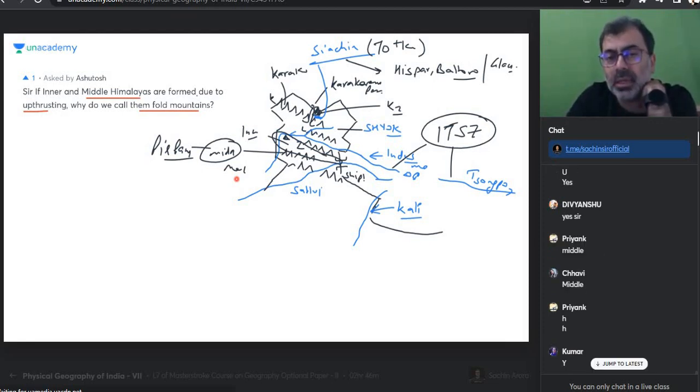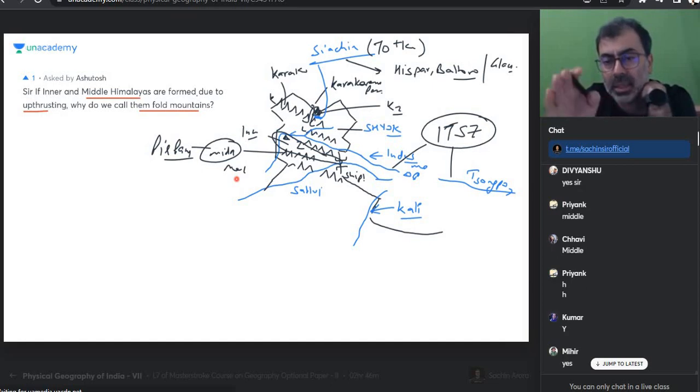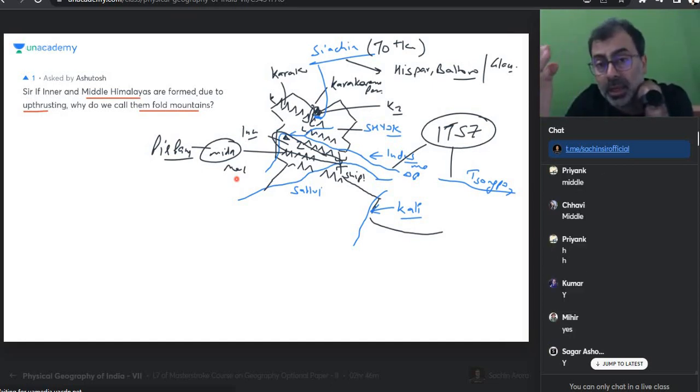So inner Himalaya बहुत ज़्यादा अच्छे से नहीं दिया हुआ है. What units are there? But that's north of, whatever is north of Pir Panjal and between Ladakh, oh sorry, Zaskar and Pir Panjal. That is your inner Himalaya. Is everyone okay?